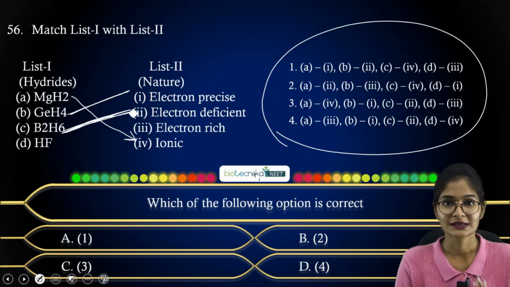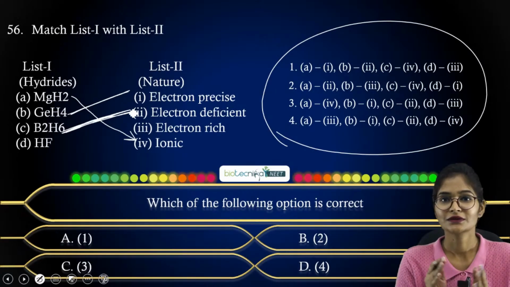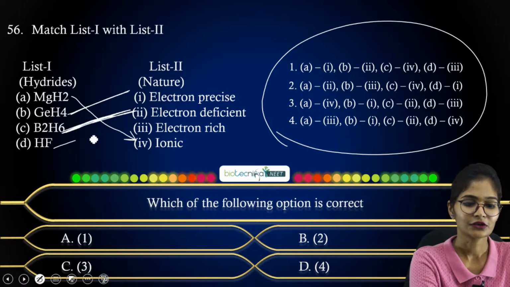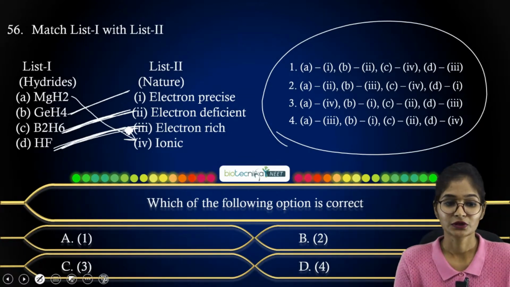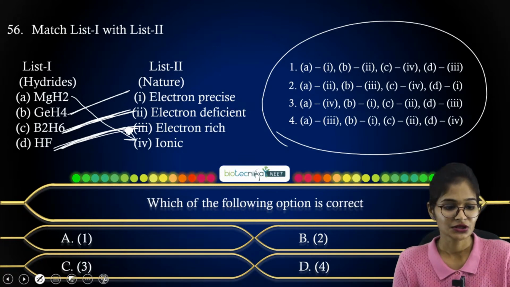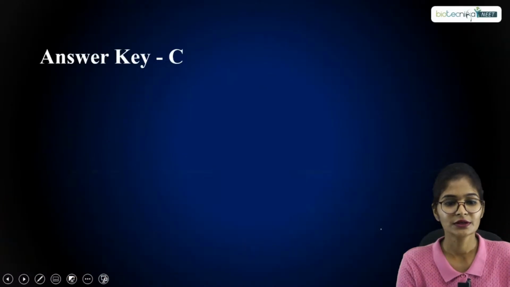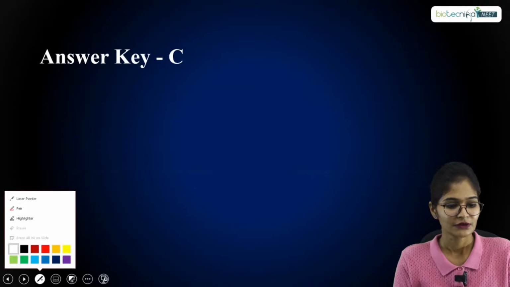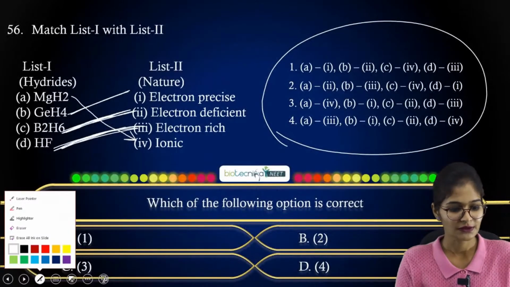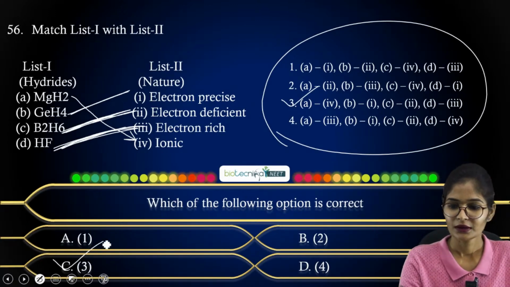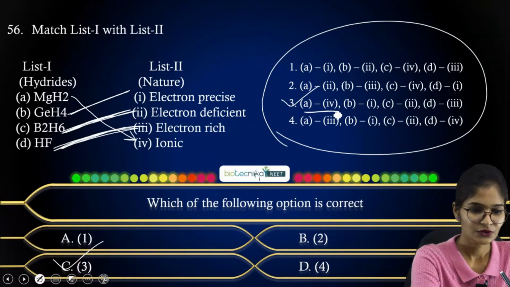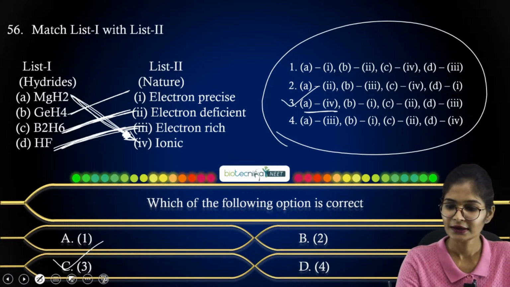And HF is remaining. We know that the electronegativity difference is high and it is electron rich in nature. If you consider these hydrides and their nature, what option will you choose here? The option will be C. If you go back, in option C, A goes to 4, which I have already marked, and B goes to 1.